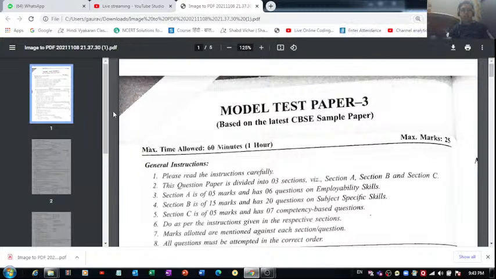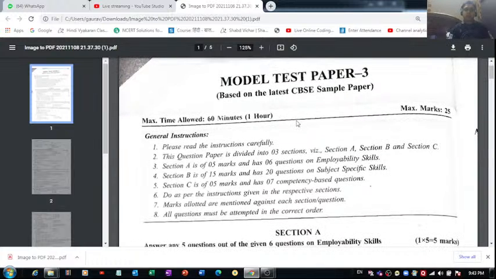So, we are going to discuss this model test paper number 3 today. Let me just tell you, it's for those students who are new on this channel of mine. We have already discussed three sample papers till now, and it's the fourth one which we are doing. I have covered one sample paper which CBSE released in the beginning, and then two model test papers, and it's the third model test paper that we are going to do today.